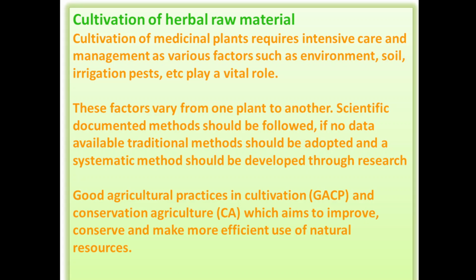Herbal medicinal plants should be produced by efficient use of natural resources and organic fertilizers, so that a good quality medicinal plant is produced, and finally you are getting a formulation with better therapeutic effect.